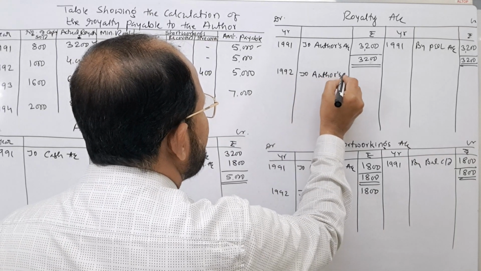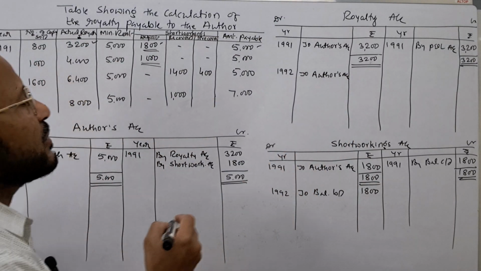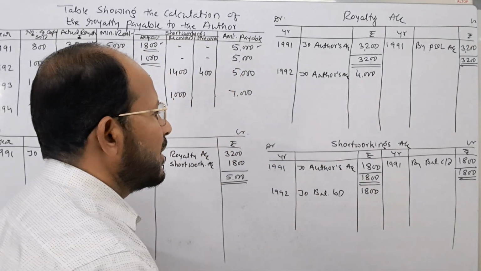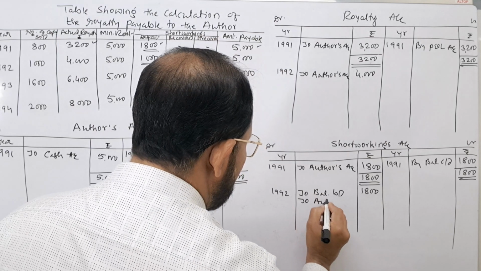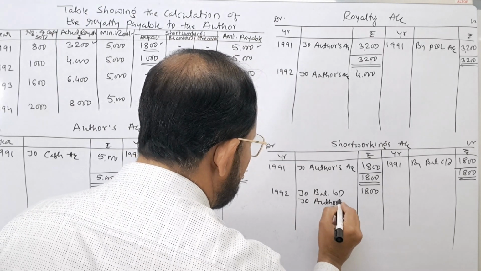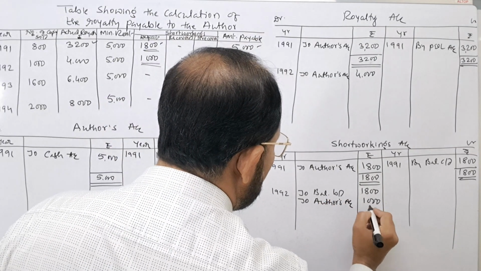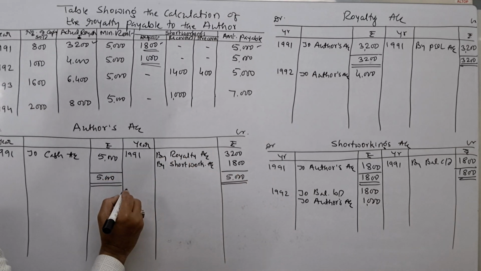Opposite accounts name, author's account. What is the actual royalty in the second year? Rupees 4,000. That I am going to write, rupees 4,000. Next, short workings account is also debited to author's account. To author's account. What is the short working? Rupees 1,000. The same is to be posted